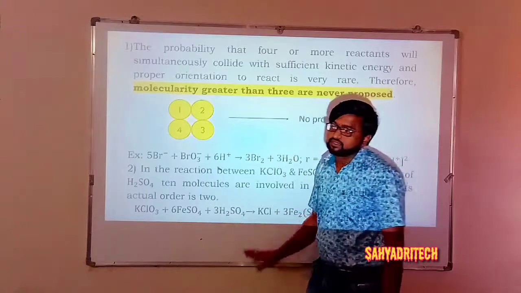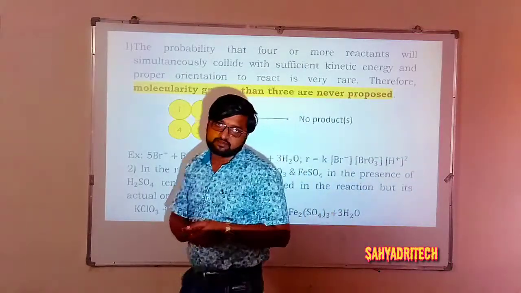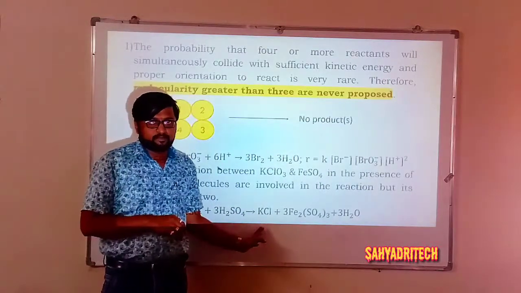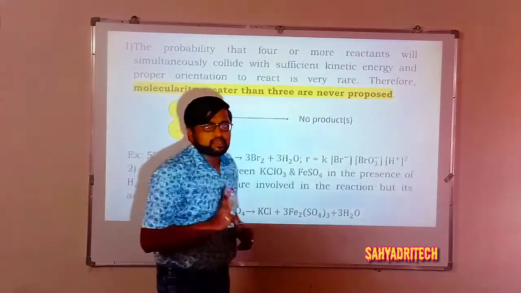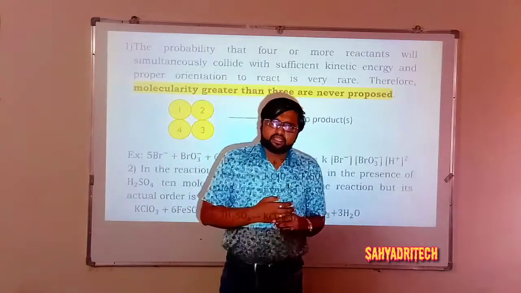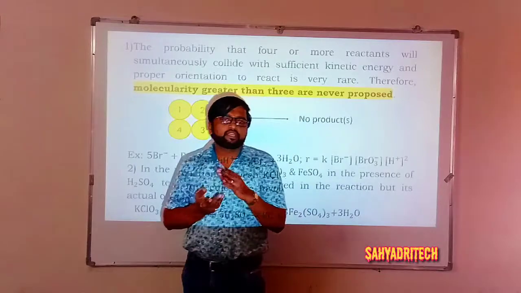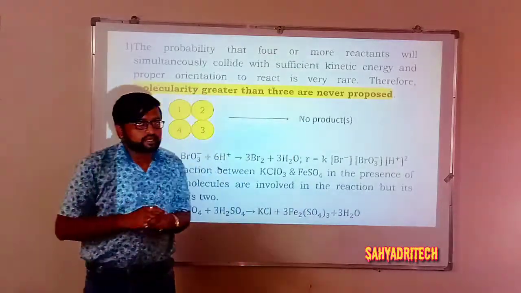In this equation also there are 10 reactant species. It doesn't mean that the molecularity of this reaction is 10. So remember, possible molecularities are only 1, 2 or 3. Molecularity beyond 3 is never considered.